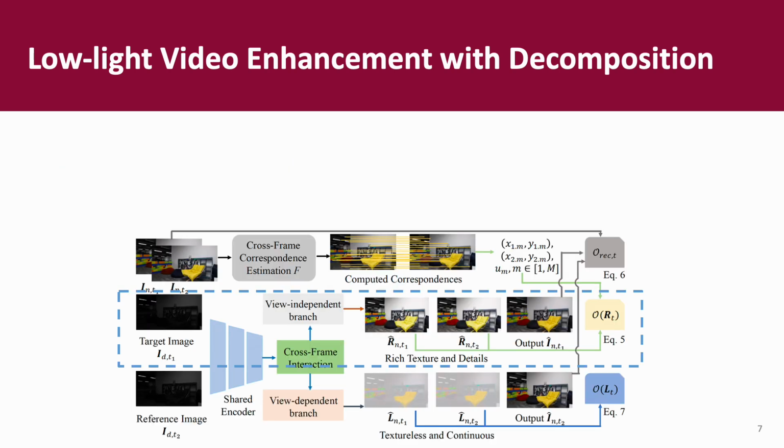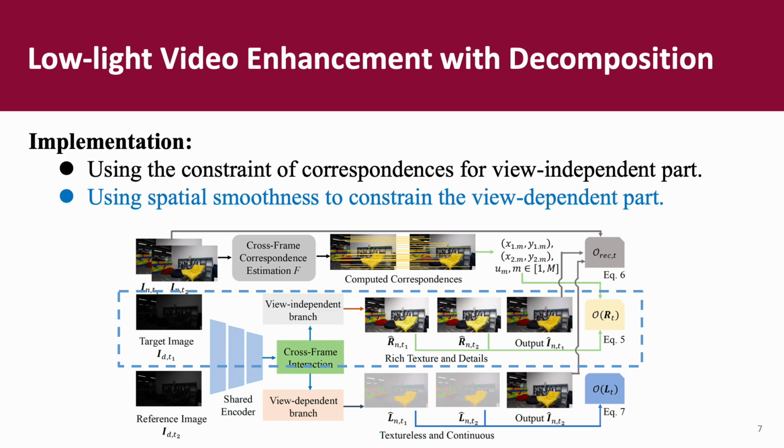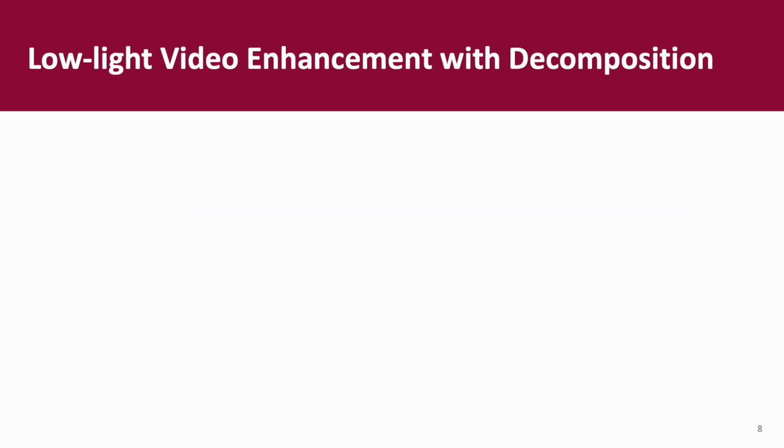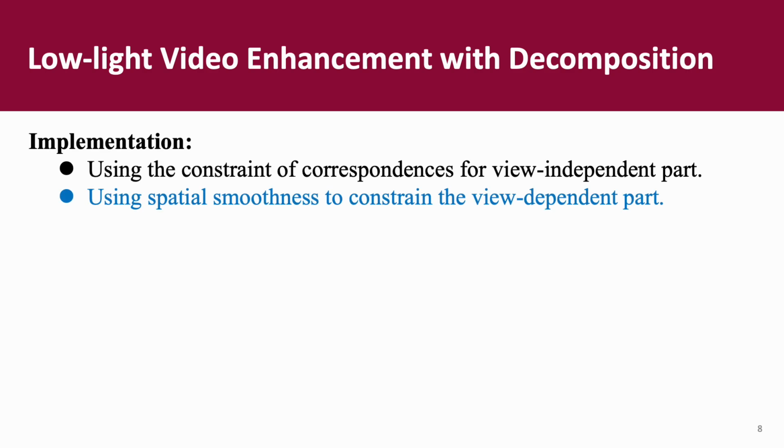As for the loss term for the view-dependent part L, we employ a spatial smoothness loss, which will pursue continuity in the temporal and spatial dimensions. Especially, the continuity change can be expressed by the gradient in both x and y axes, so we can use the L2 norm of them to represent the continuity.